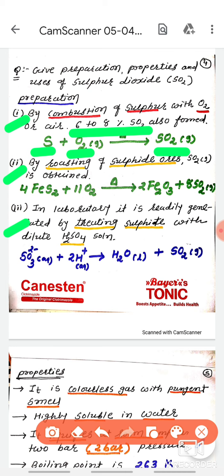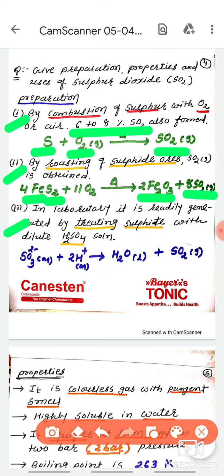Second, industrially sulfur dioxide is prepared by roasting. So what is roasting? Let us discuss first. When any metal sulfide ore is heated in a furnace in the presence of oxygen, the metal is converted to metal oxide and sulfur is converted to sulfur dioxide.